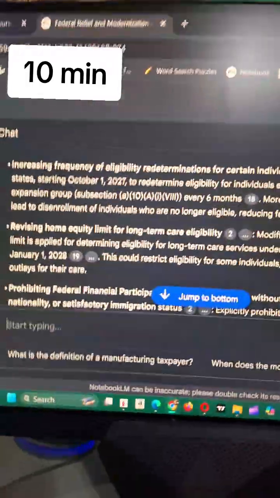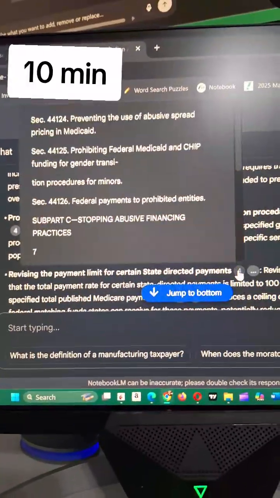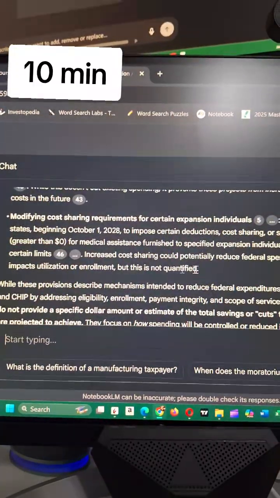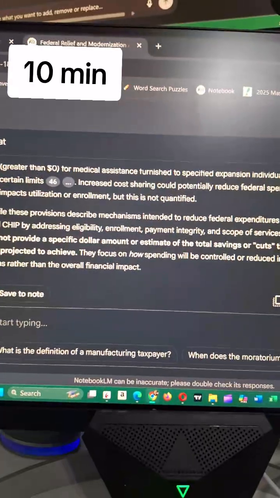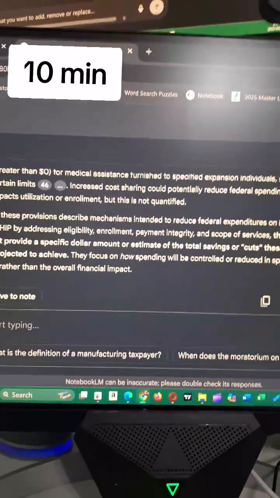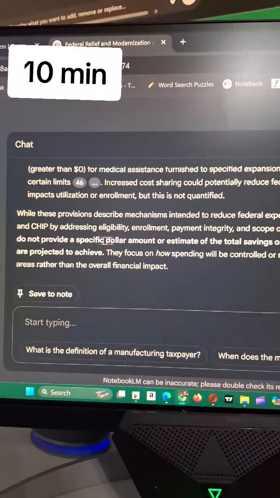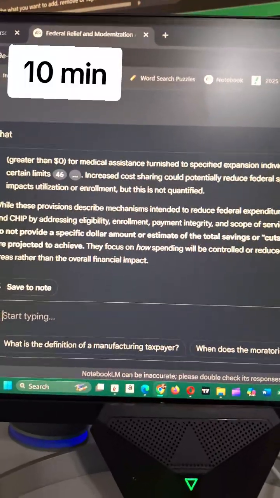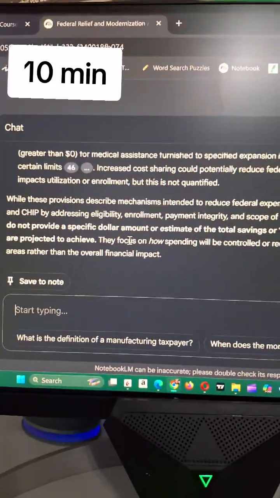And of course there is no simple way of really doing this. Well, okay, I can highlight all kinds of stuff. Modifying costs. With these provisions, describe mechanisms intended to reduce federal expenditure on Medicaid and CHIP by addressing eligibility. The sources do not provide a specific amount or estimate the total savings cuts these changes are projected to achieve. They focus on how spending will be controlled.